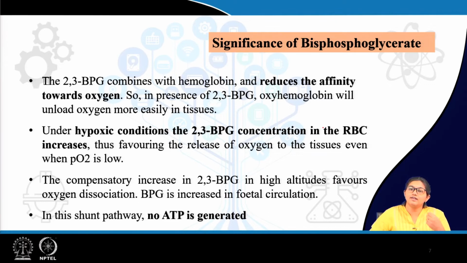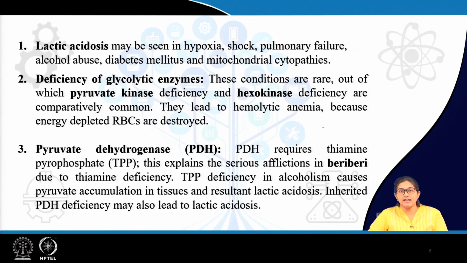Now, it is helpful in those persons who are living in high altitude, where there is low partial pressure of oxygen. It is helpful in fetal circulation, where there is more requirement of oxygen to the fetal tissue, but again to remember that there is no ATP generation. Next, we will discuss a few clinical conditions related to glycolysis, like lactic acidosis.